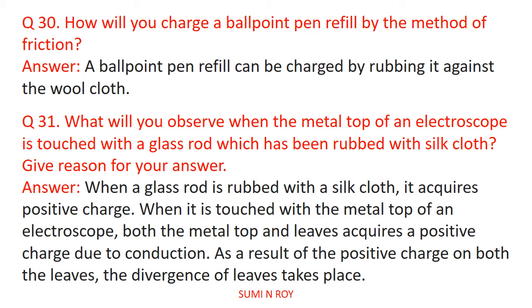Next question, what will you observe when the metal top of an electroscope is touched with a glass rod which has been rubbed with silk cloth? Give reason for your answer. When a glass rod is rubbed with silk cloth, it acquires positive charge. When it is touched with the metal top of an electroscope, both the metal top and the leaves acquire a positive charge due to conduction. As a result of positive charges on both the leaves, the divergence of leaves takes place. As both the leaves are positively charged, and we know that like charges repel each other, the leaves diverge.